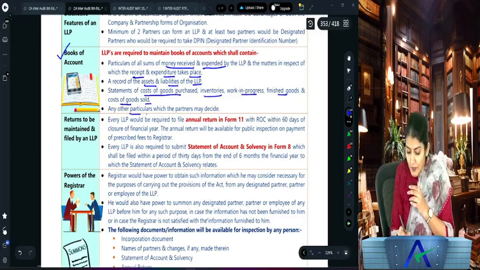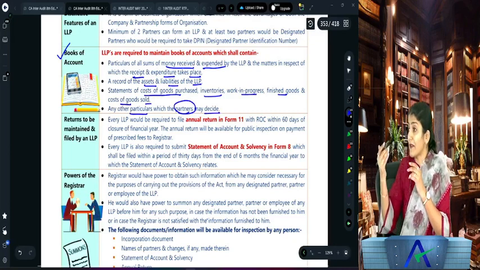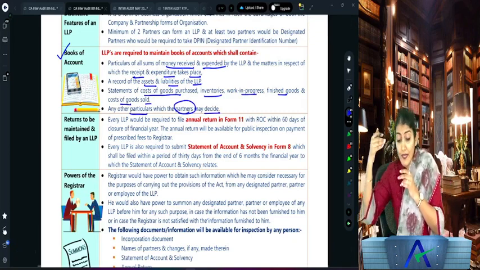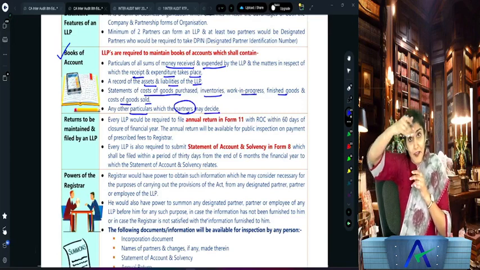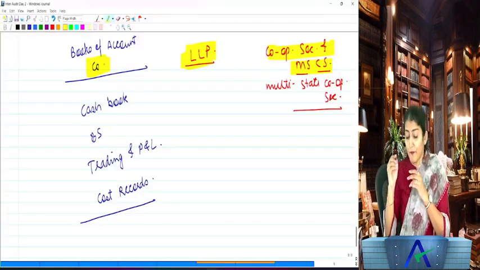And any other particulars which the partners, because an LLP is going to have partners, may decide. Right, so are you seeing it everywhere? At four places, did I show you books of account?